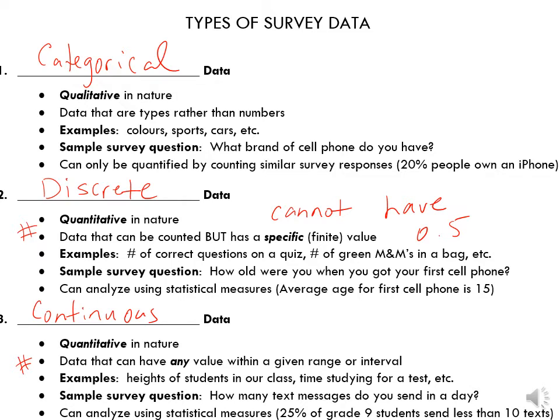Of course you can. So this is continuous, and you can have halves. So those are our three types of data. We did that earlier. Just a quick review.